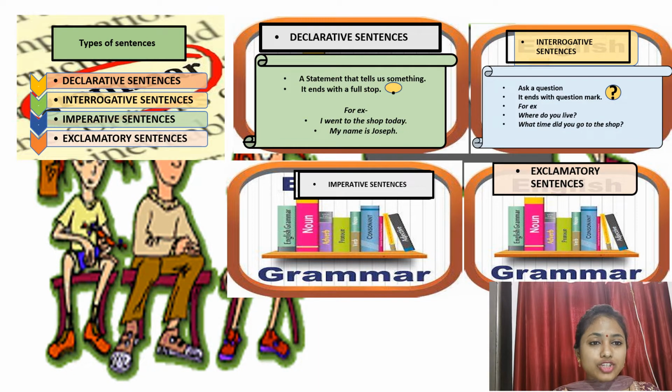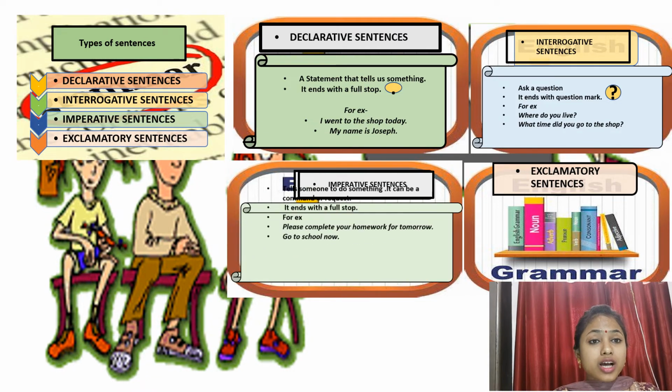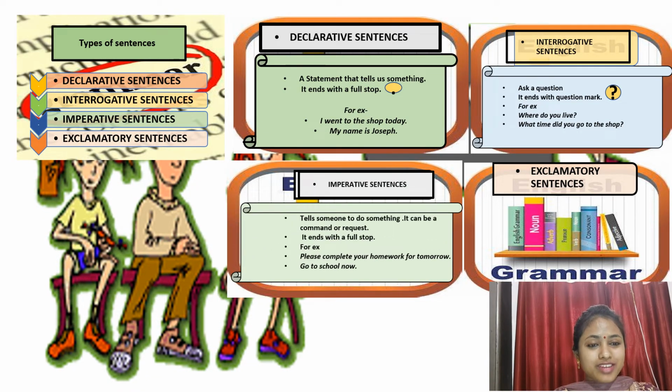What is the definition of an imperative sentence? It tells someone to do something. It can be a command or request, right? It ends with a full stop, so it is also ending with a full stop like a declarative sentence. But I told you the difference, right? It is not a statement. It can be a command or a request or a suggestion.